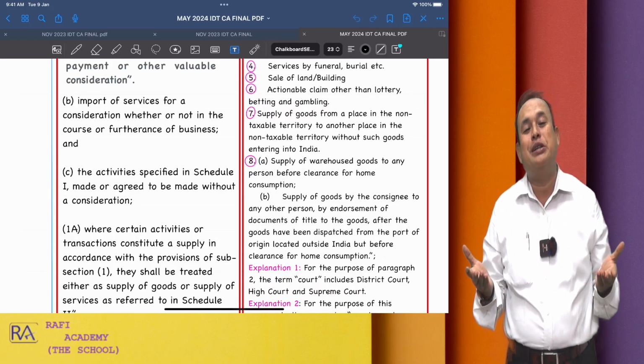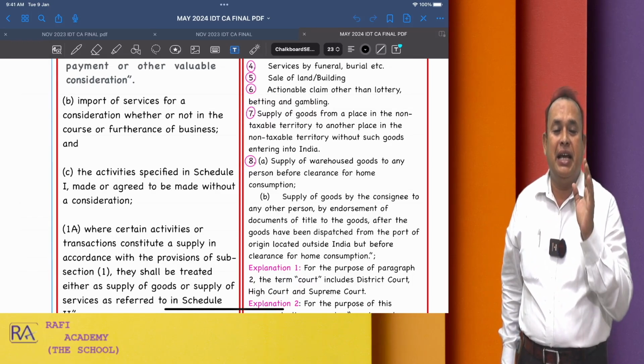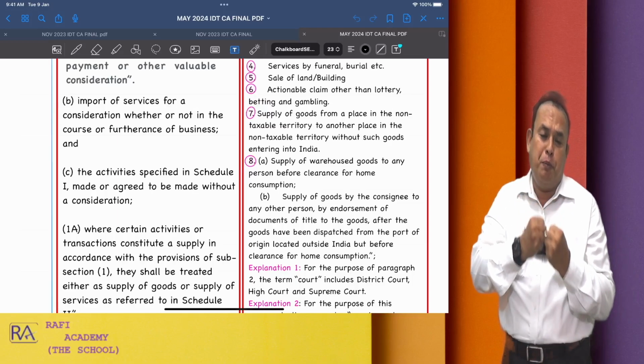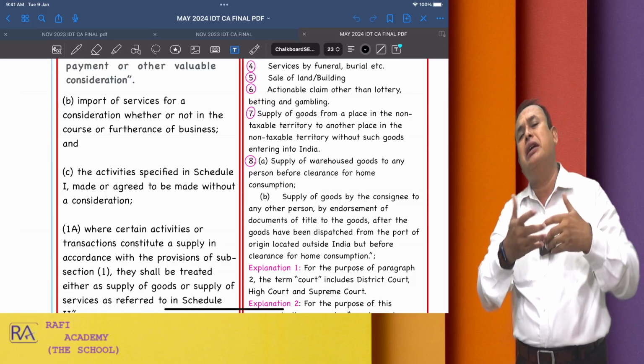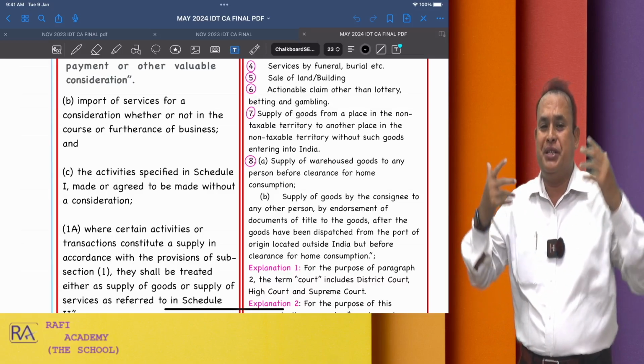Then it is called import of services. Such import of services for consideration falls under the scope of supply, even though that import of services may not be in the course or furtherance of business.